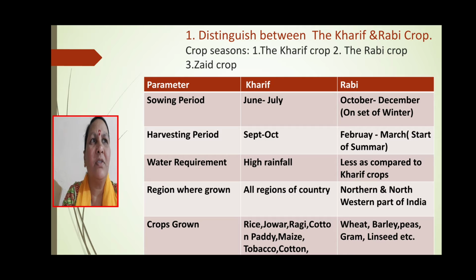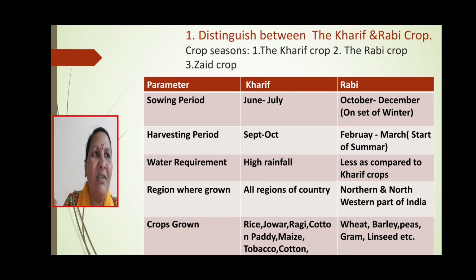The crops grown during the rainy seasons are called Kharif crops. The sowing takes place in June-July, when the southwest monsoon starts, and the crops are harvested in September-October. Rice, jowar, ragi, cotton, groundnuts, tobacco, etc. are the Kharif crops.